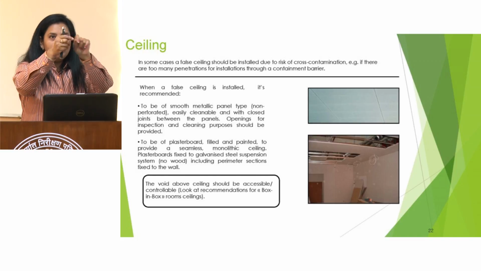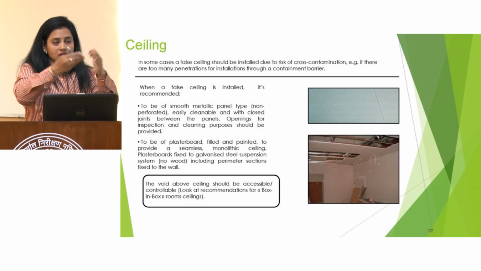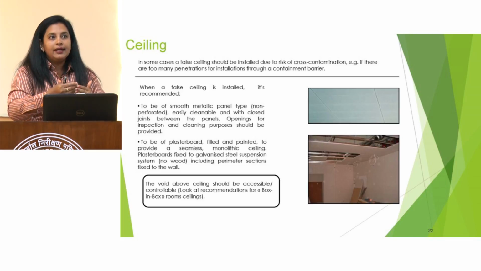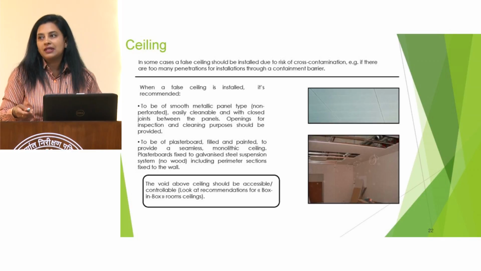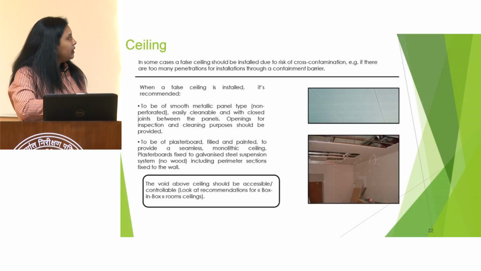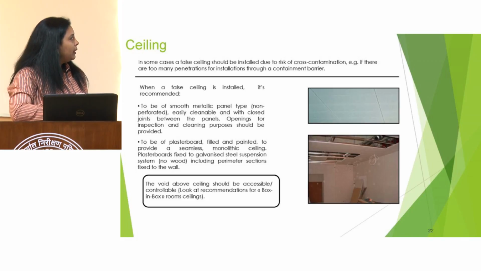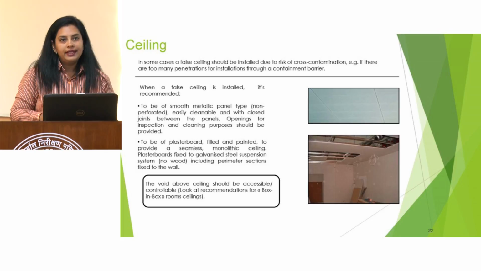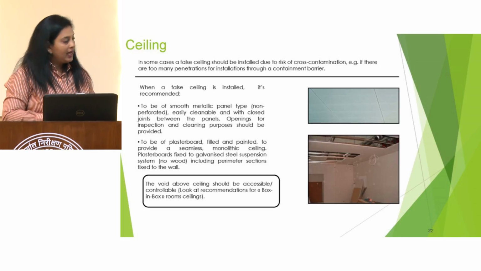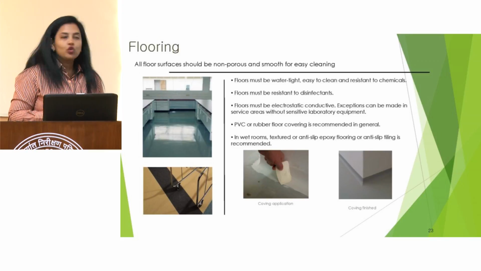If you look at this picture, we can easily take out some portion of that ceiling and do the cleaning or repair of our service lines. The other important thing is it should be either a smooth metallic panel type, or a plasterboard which is filled and painted to provide a seamless and monolithic seal, right? I have already mentioned that the void above the ceiling should be accessible and controllable.